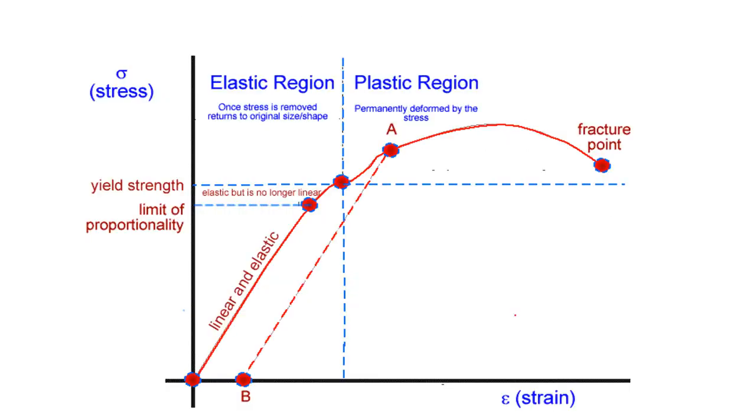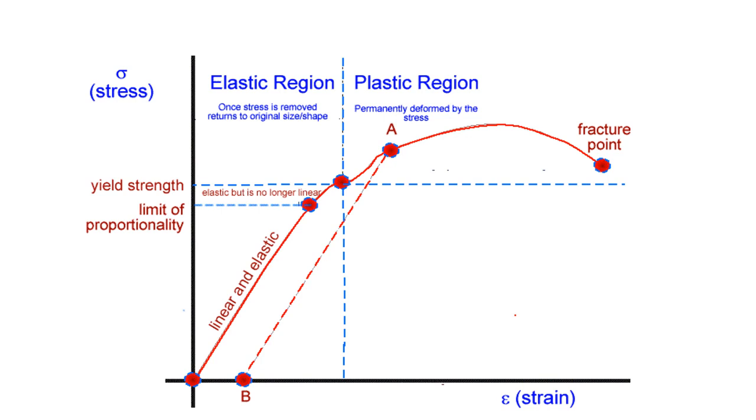Here we can see the stress-strain diagram. As initially the stress is increased, Hooke's law is obeyed in this elastic region. In the elastic region, the stress-strain relationship for the wire is linear and elastic.